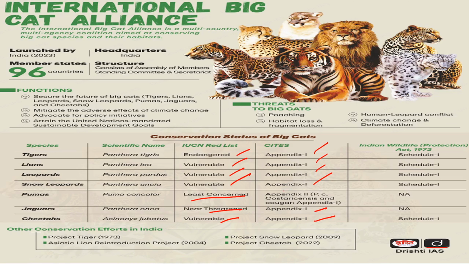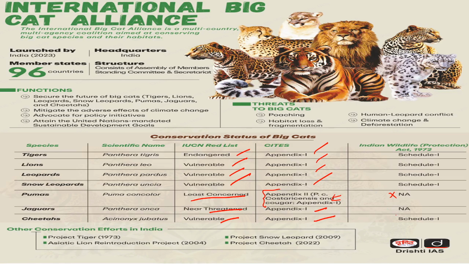This puma, you can see, is placed in Appendix 2 because there is no significant threat to this puma. It is found from Canada to Argentina. It is available throughout, so pumas are not having any immediate threats, so it is placed in Appendix 2. Now coming to Indian wildlife, as I told you, pumas cannot be seen in India, so no insertion in Indian